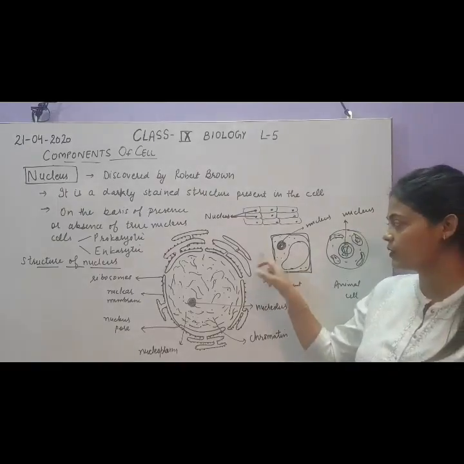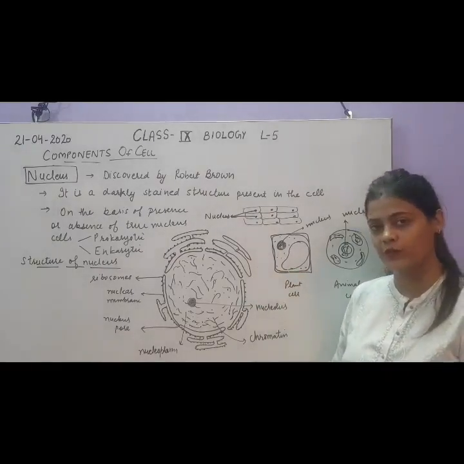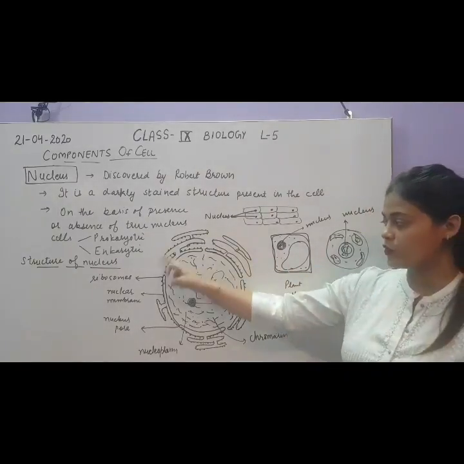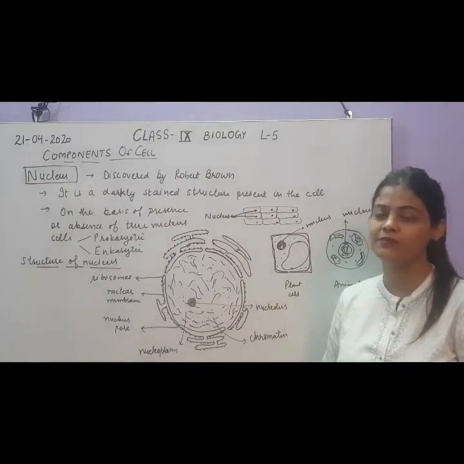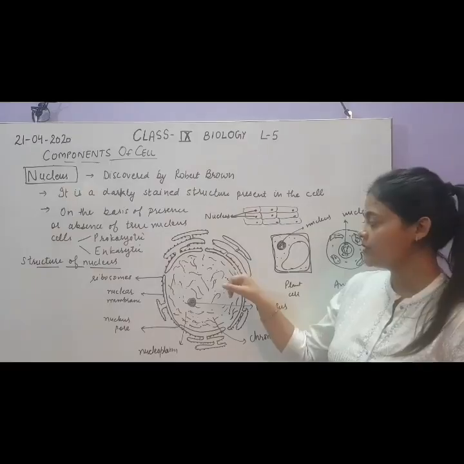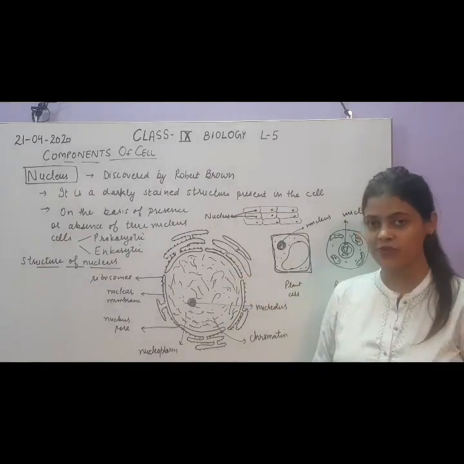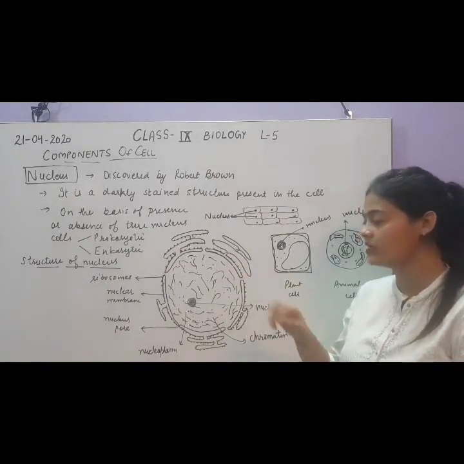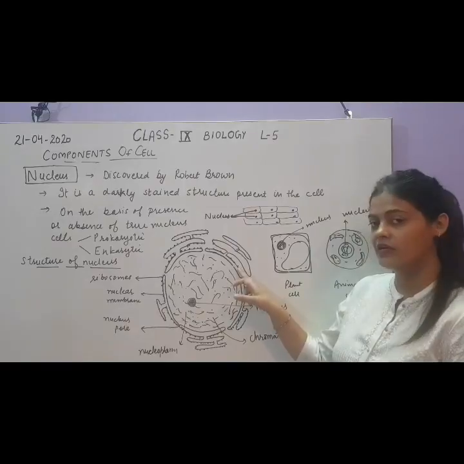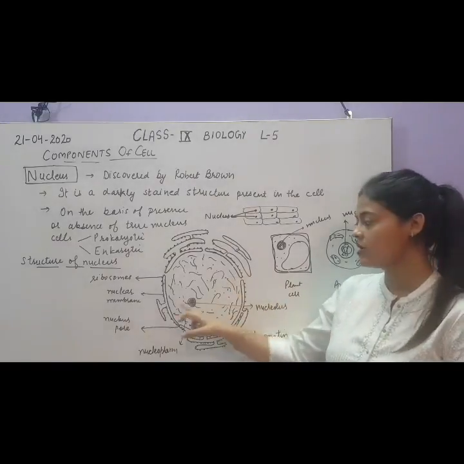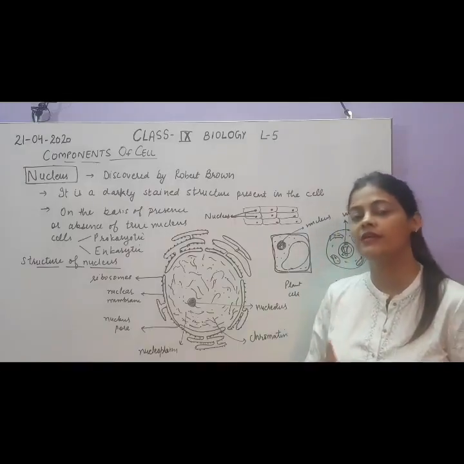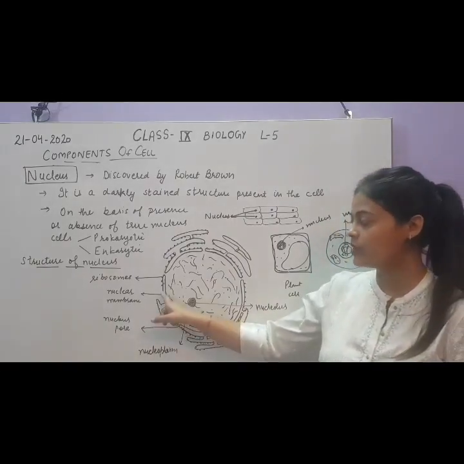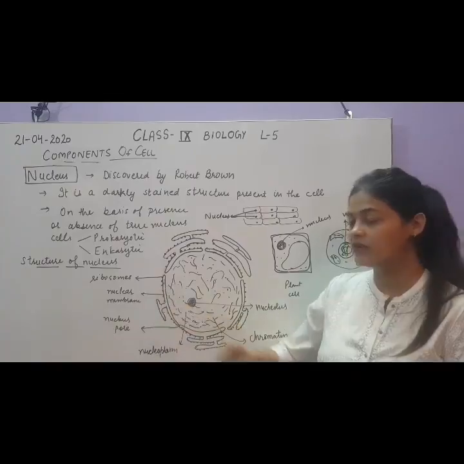I have shown the microscopic structure of the nucleus. Here you can see the nucleus is covered with a double membrane structure. Like the cell is covered with a plasma membrane, similarly the nucleus is covered with two membranes, which are called the nuclear membrane. So the nuclear membrane is a double membrane structure, with an outer and an inner one.